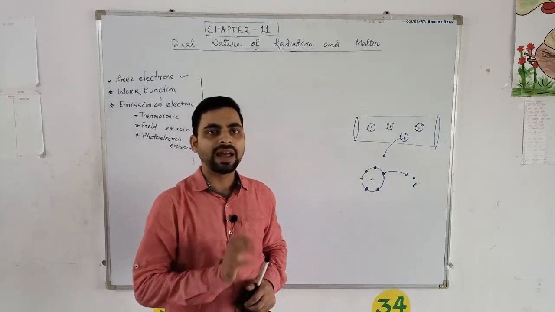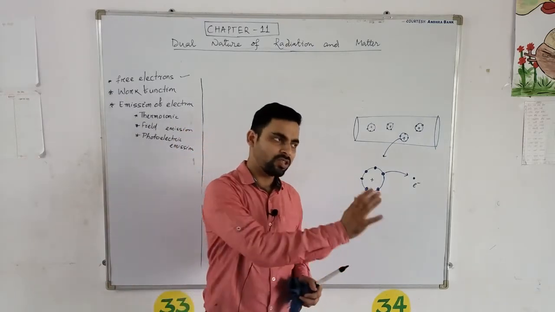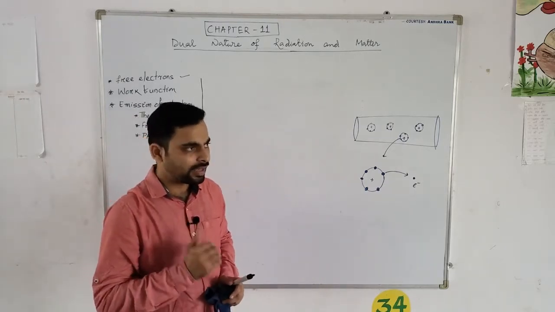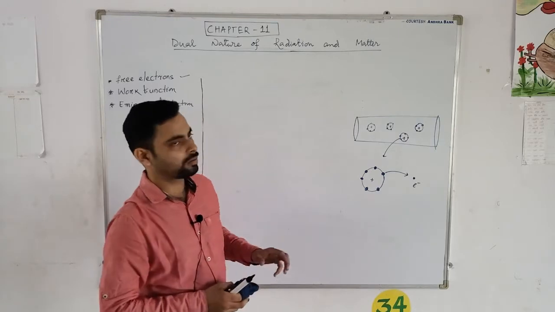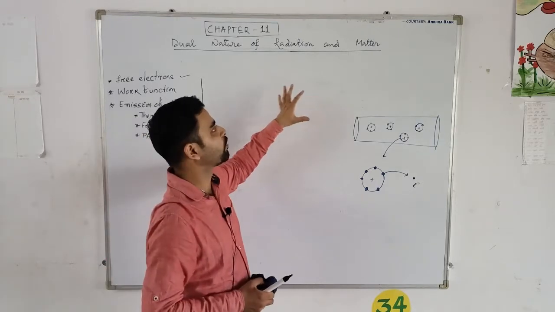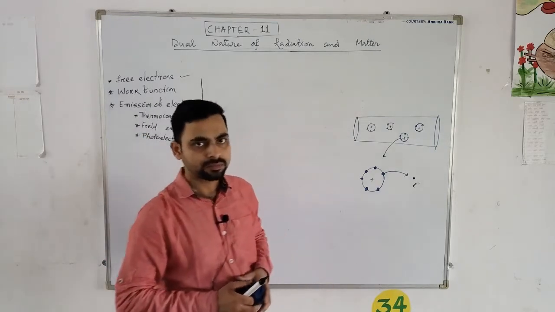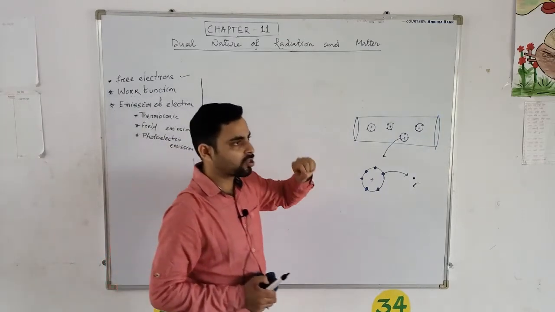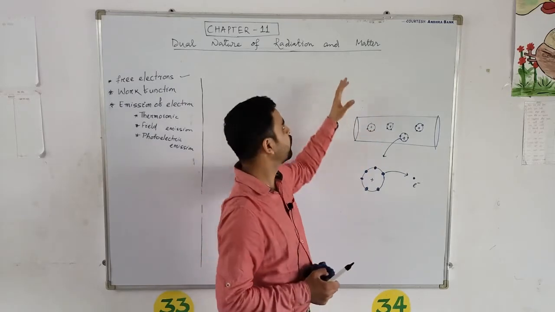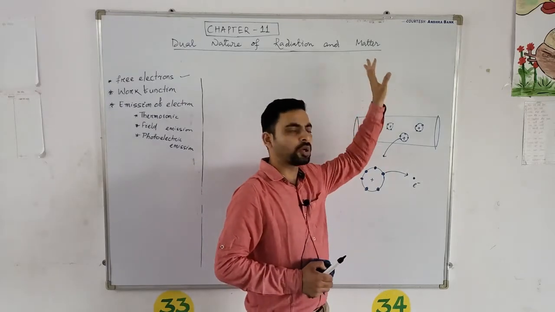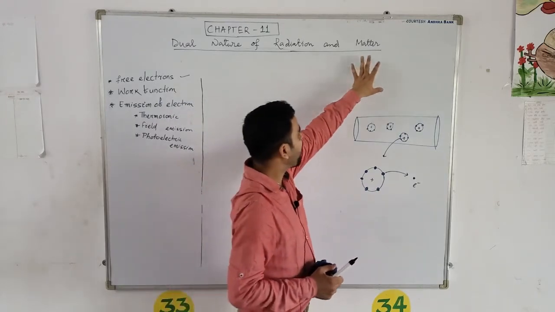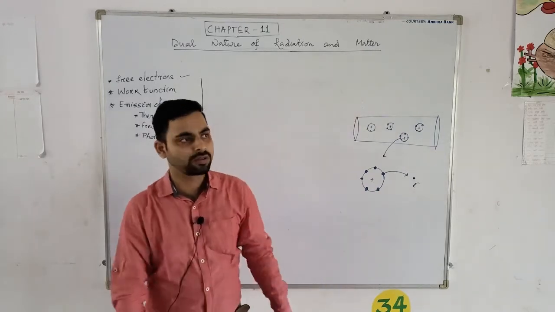So I can say light has both wave nature as well as particle nature. Like light, matter has also wave nature as well as particle nature. So we'll study how we have proved that radiation or light has both natures, and we'll also study the theory and practical experiment that matter also has dual nature.